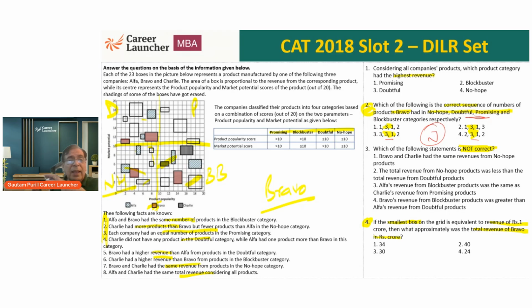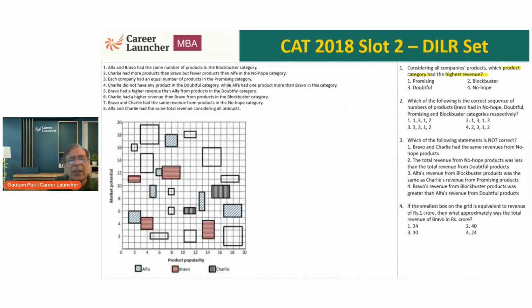So we need to be clear that my first task is to find the number. To get the number of products, which is question number 2, I need to focus on statements 1, 2, 3, 4 by and large. I may have to go to the others also, but for question number 4, I will definitely need to look at the revenue also. Okay, so let's start building it.